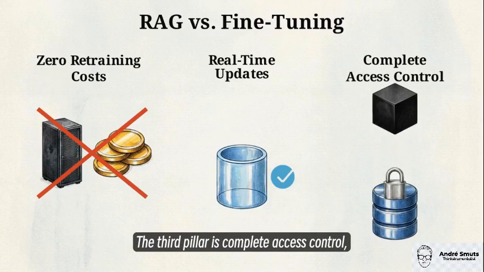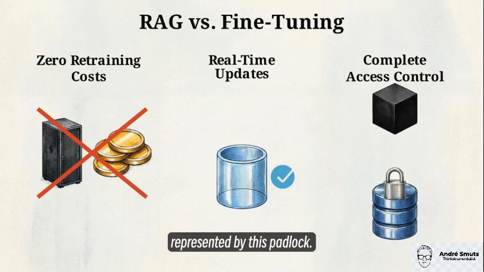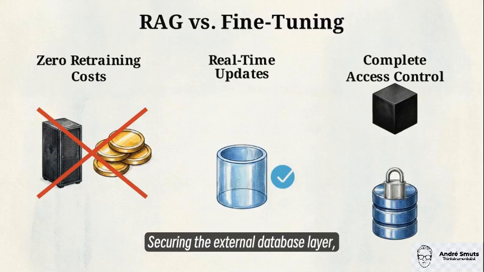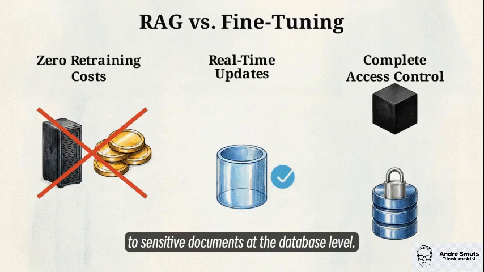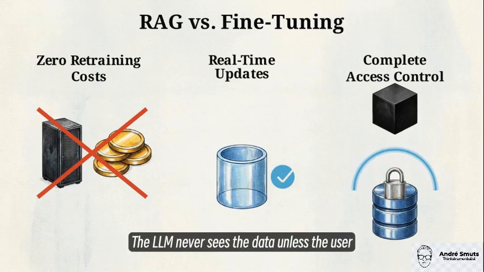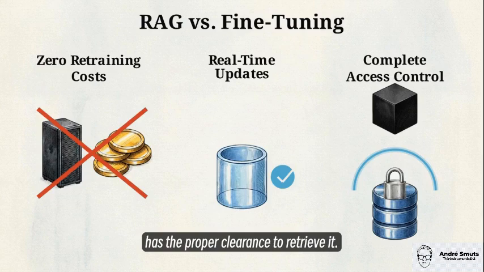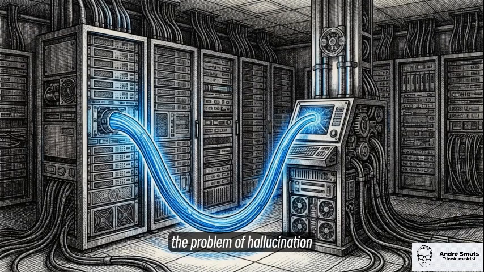The third pillar is complete access control, represented by this padlock, securing the external database layer. Administrators can restrict access to sensitive documents at the database level. The LLM never sees the data unless the user has the proper clearance to retrieve it. This architecture solves the problem of hallucination through targeted data routing.